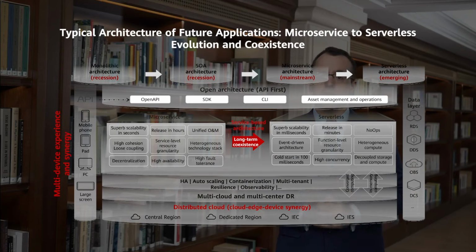Microservice-based applications feature resource-level granularity, RPC communication, second-level elasticity, hour-level release, and unified operation and maintenance. Serverless applications are event-driven and provide feature and function-level granularity, millisecond-level elasticity, minute-level release, and no-ops. In the future, applications will be built directly on the cloud. Microservice-based applications will gradually evolve to serverless, and these two types of applications will coexist for a long time.